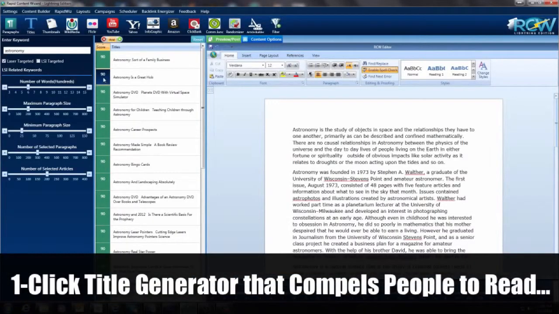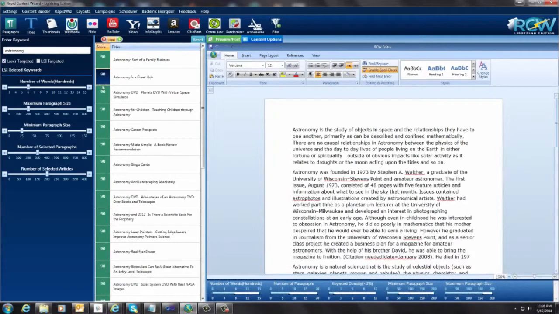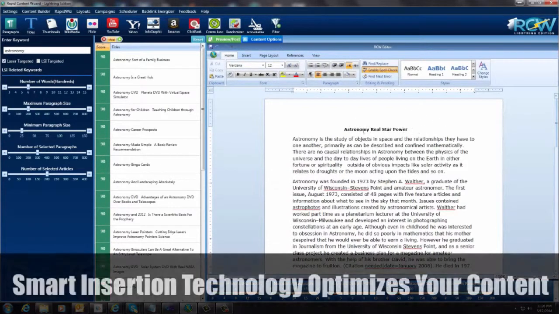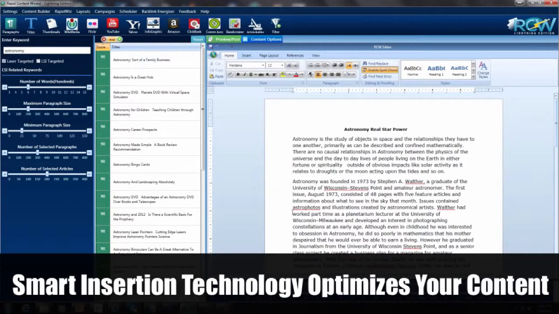There we go. Astronomy is a great hobby. Economy, career prospects, made simple. I'm just going to pick something on here, something like that. And again, all I do is double click, and you see how powerful it is. It just puts it right up here on top.